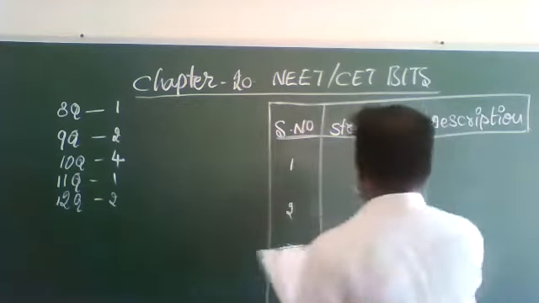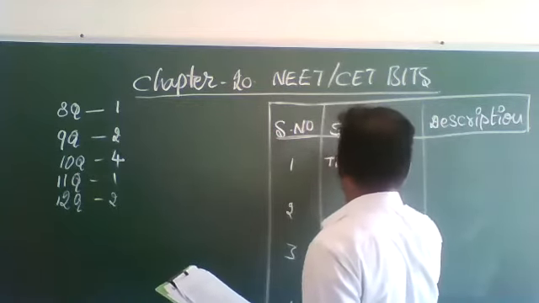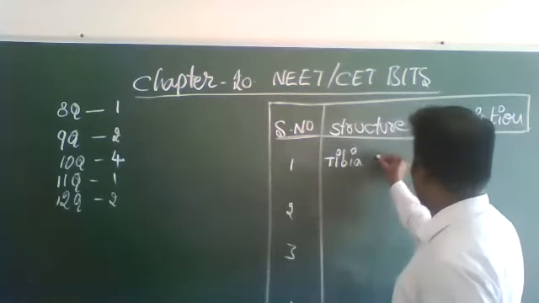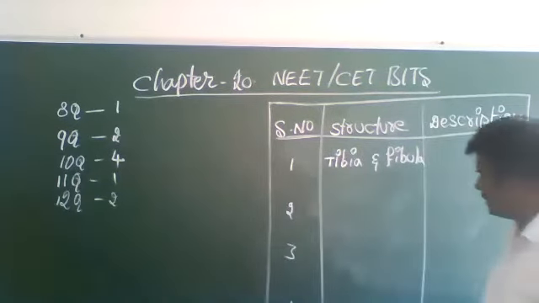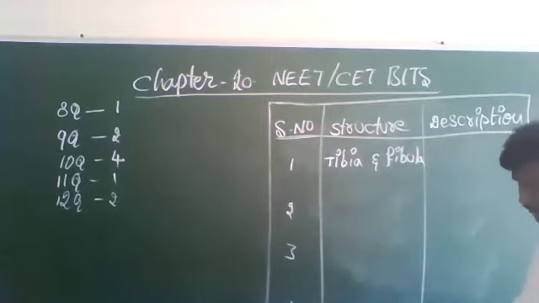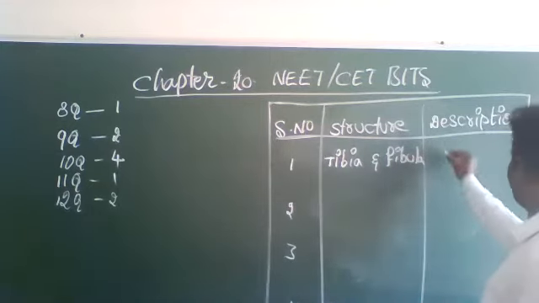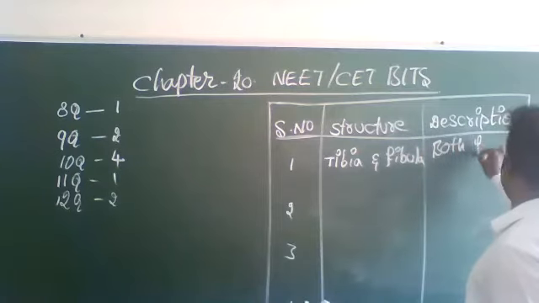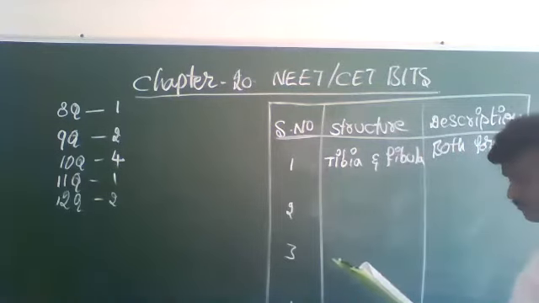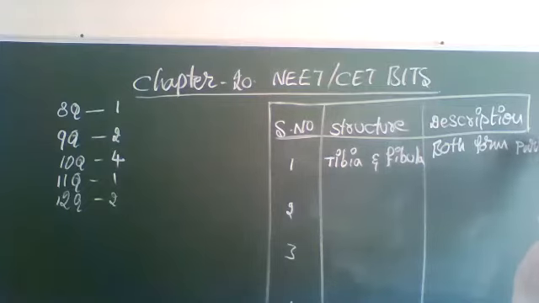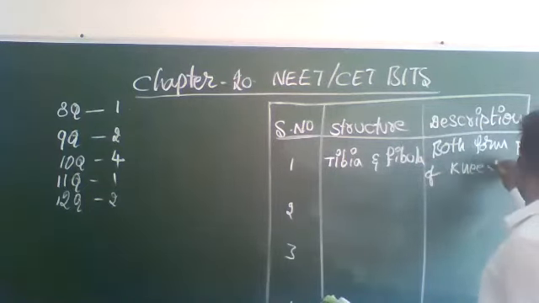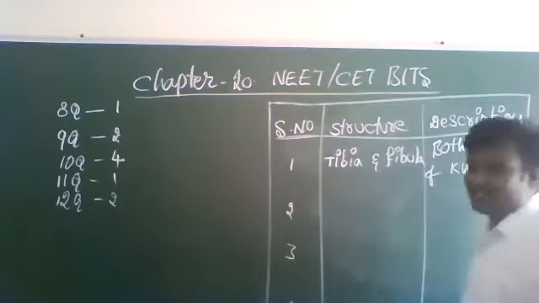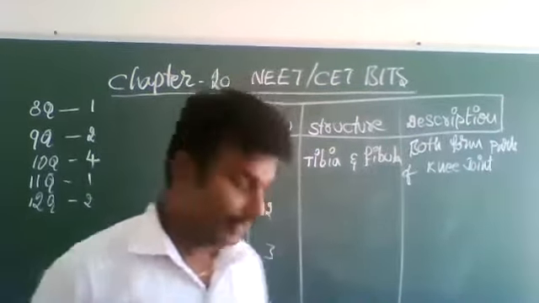No problem. Now I will write. Tibia and fibula. The description: both form parts of the knee joint.